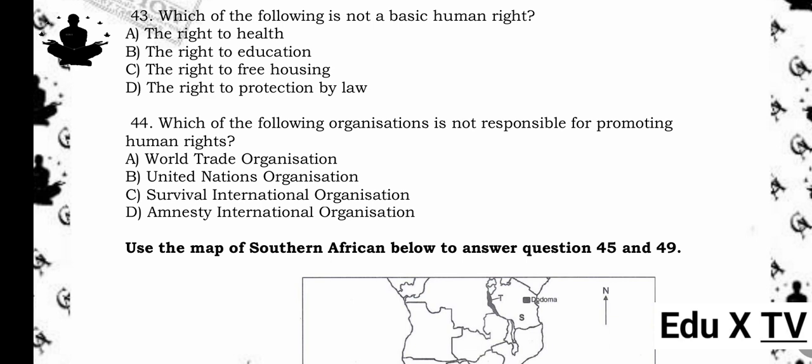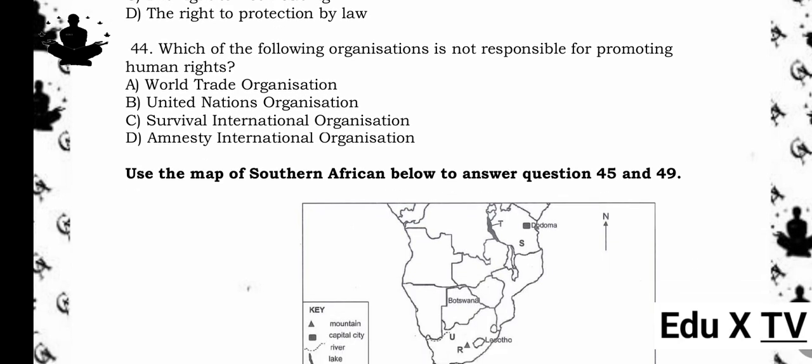44. Which of the following organizations is not responsible for promoting human rights? A. World Trade Organization. B. United Nations Organization. C. Survival International Organization. D. Amnesty International Organization. The answer is A. World Trade Organization. Reason being, the WTO focuses on trade, not human rights promotion, unlike the other organizations listed.